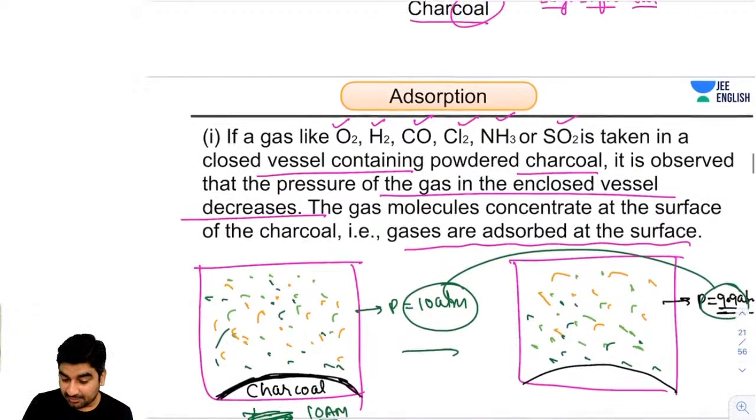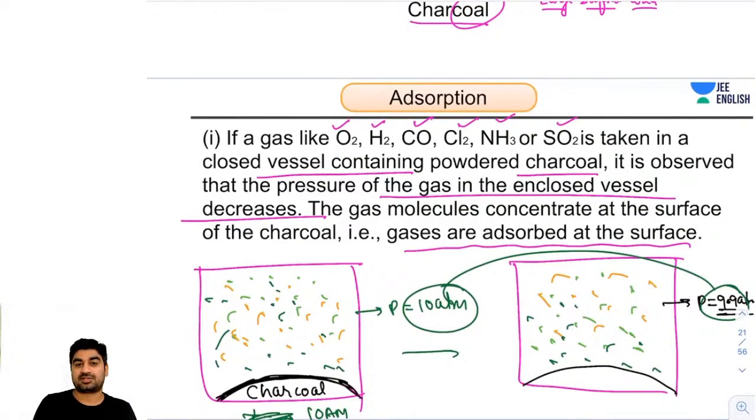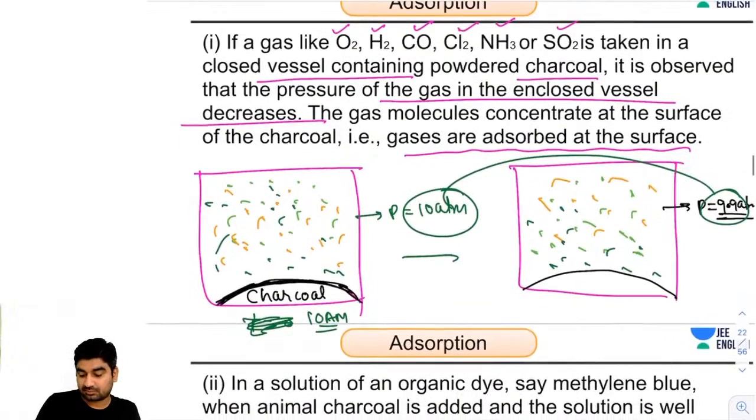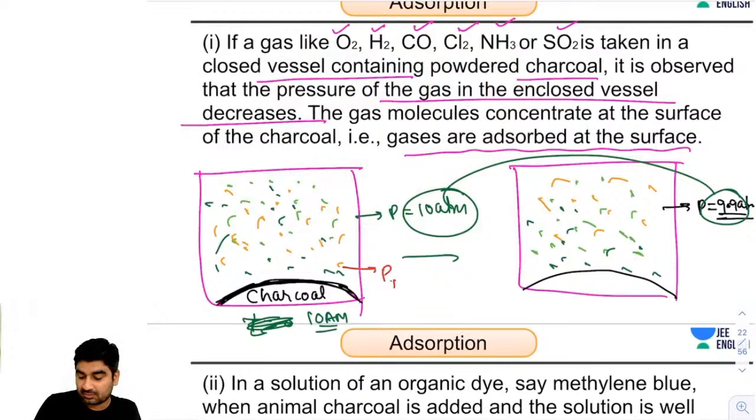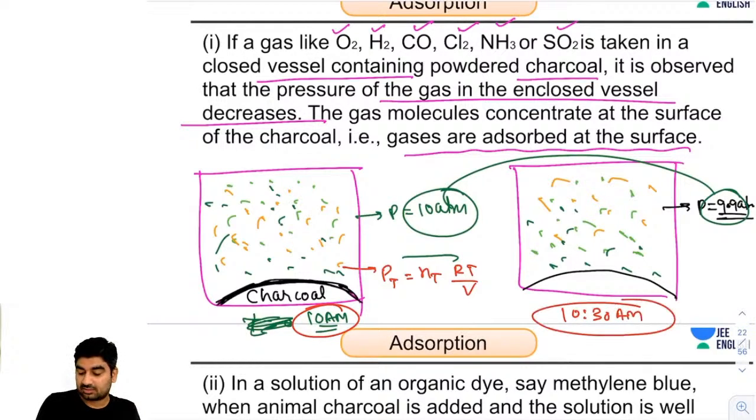So guys, why is there a reduction in the pressure? So now I will tell you. If I write the formula, P total will be n total RT by V. So guys, between 10 am and 10:30 am, there is no change in the temperature.